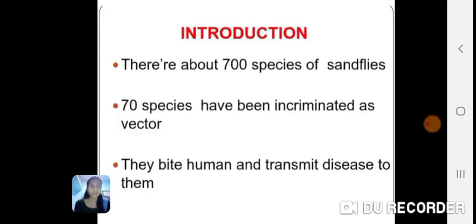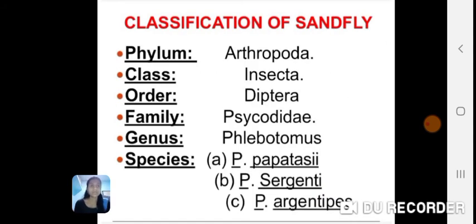Introduction: there are about 700 species of sandflies. 70 species have been incriminated as vectors. They bite humans and transmit disease to them. Classification of sandfly: phylum Arthropoda, class Insecta, order Diptera, family Psychodidae, genus Phlebotomus, species Phlebotomus papatasi, Phlebotomus sergenti, and Phlebotomus argentipes.